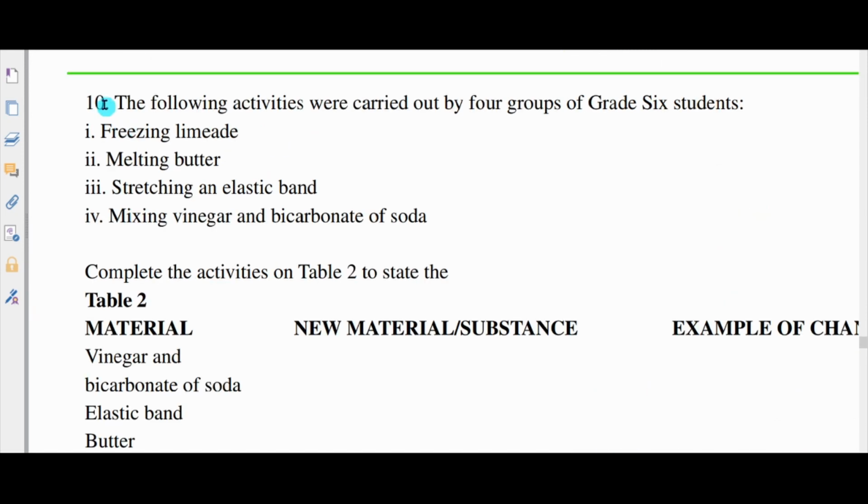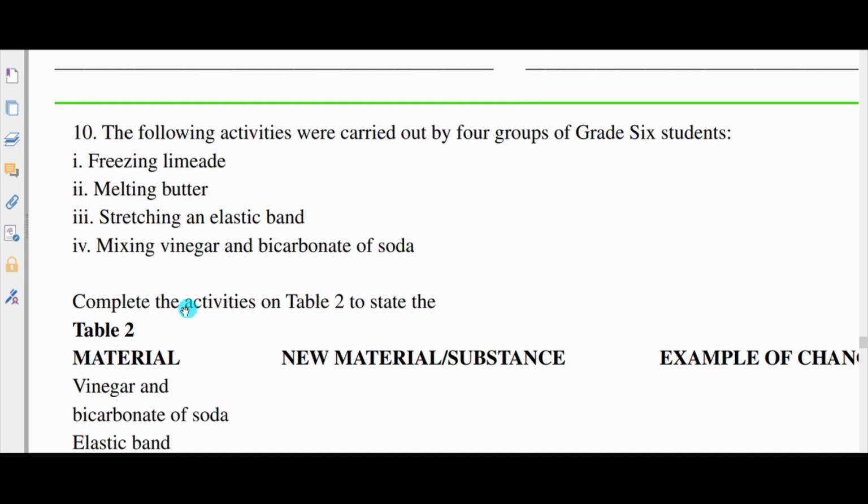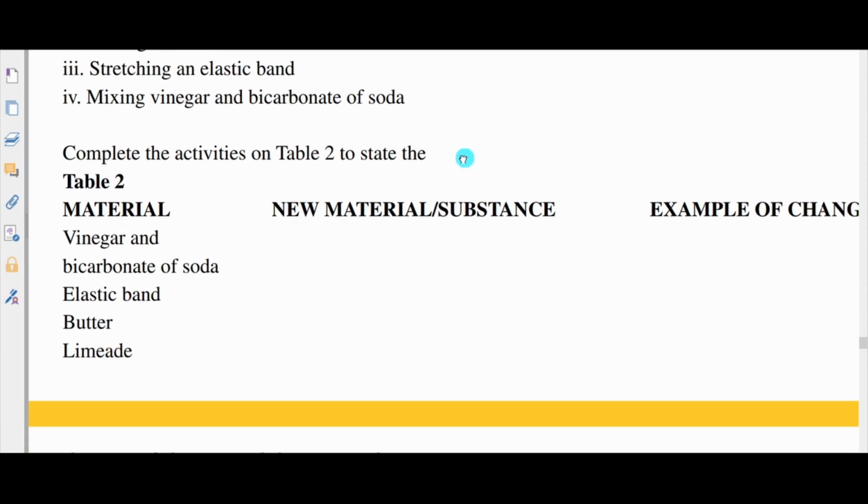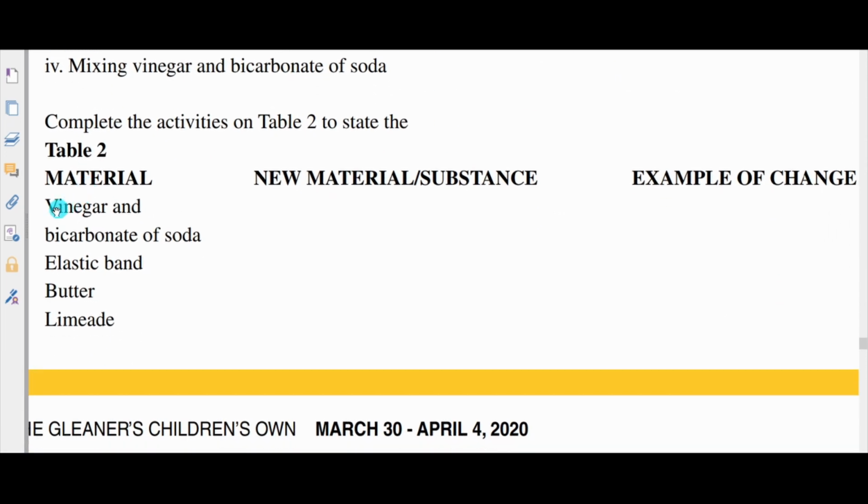Number 10. The following activities are carried out by 4 groups of grade 6 students: freezing limeade, melting butter, stretching an elastic band, and mixing vinegar and bicarbonate of soda. Complete the activities on table 2. Here we have table 2. We have vinegar and bicarbonate of soda. When we mix those materials, yes, a new material is formed.